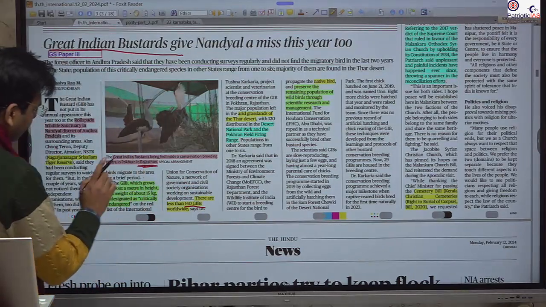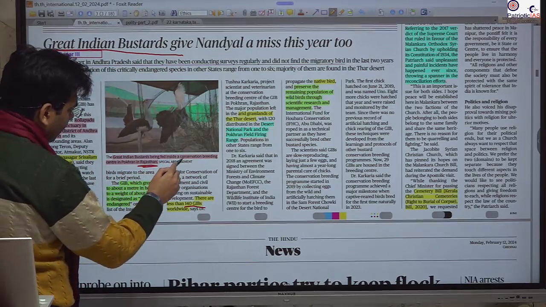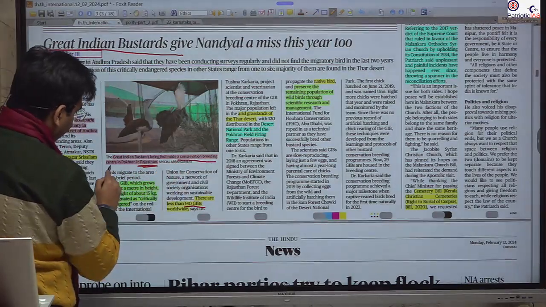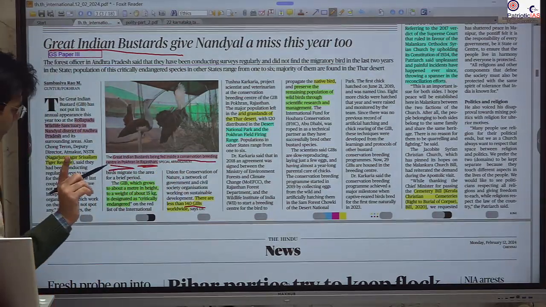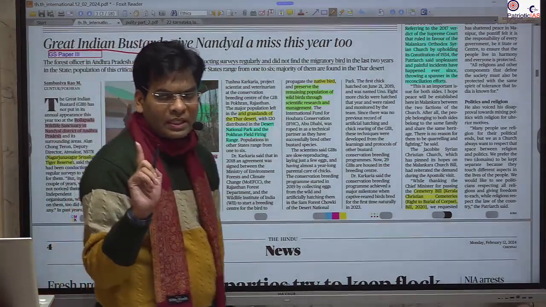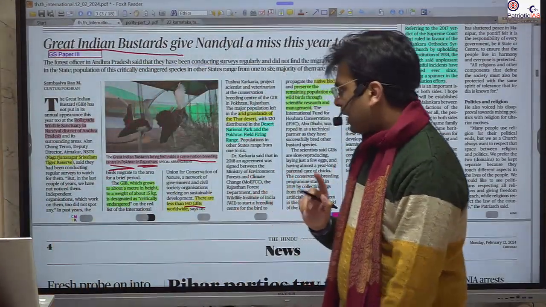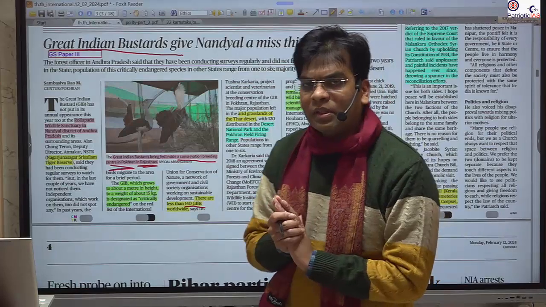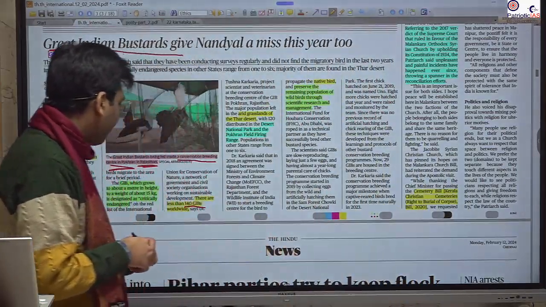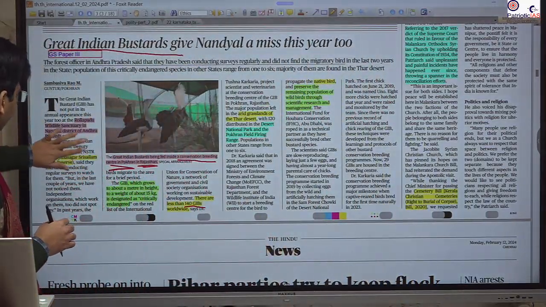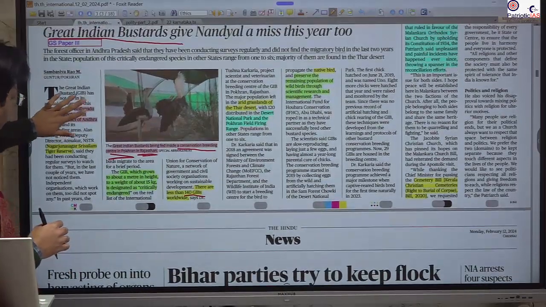You should know that these Great Indian Bustards are being bred at the breeding center in Pokhran. Pokhran, you must remember our nuclear test, the Pokhran movie. That movie, you must have remembered that song. Okay, so this is the thing.